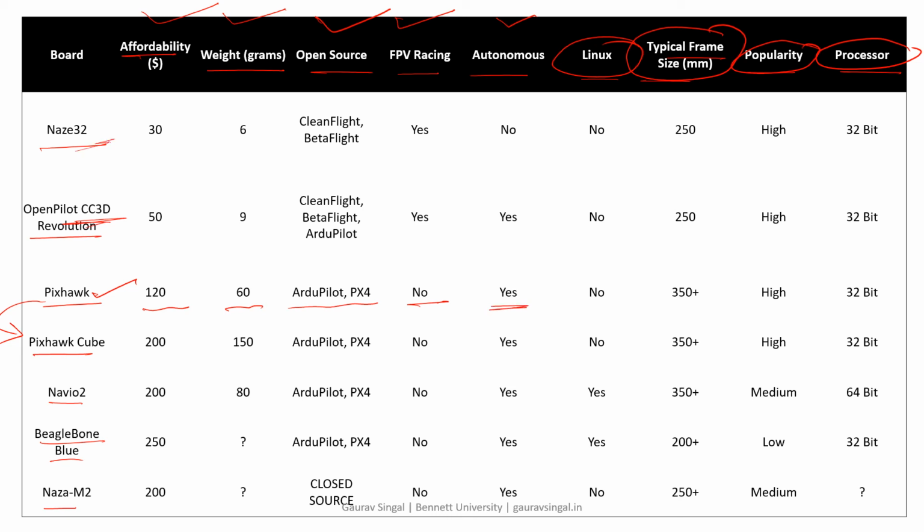Autonomous is there, I know perfectly that autonomous is there. This one I think, and the Naze is also with autonomous. And Linux support is not there. So for typical frame size, 350 plus, you can easily carry it. Generally the frame I have is 450, so that is suitable. Popularity is very high for both of these, and the processor is mostly 32-bit. The advanced one is coming with 64-bit.